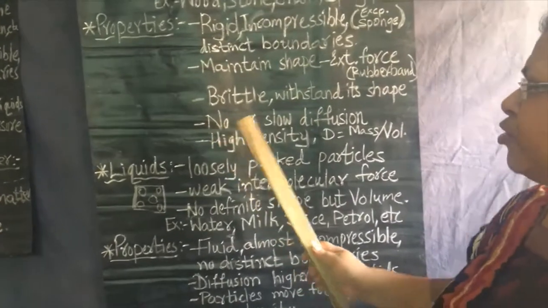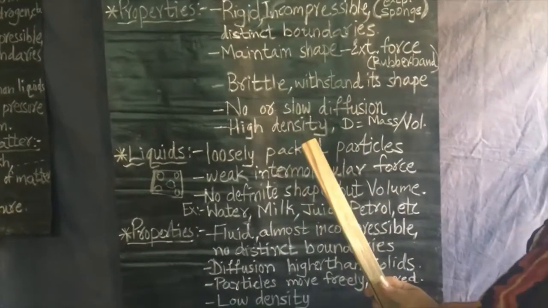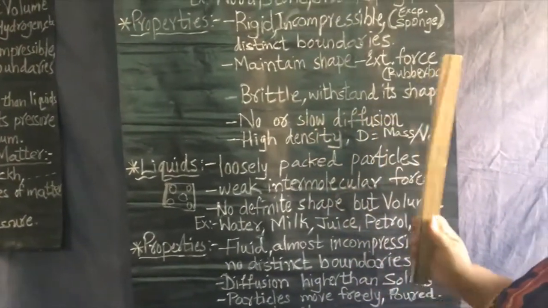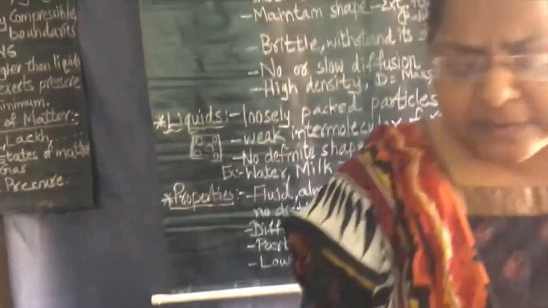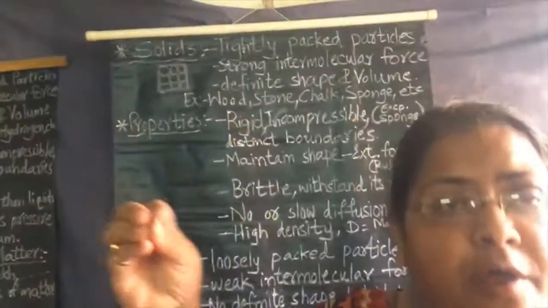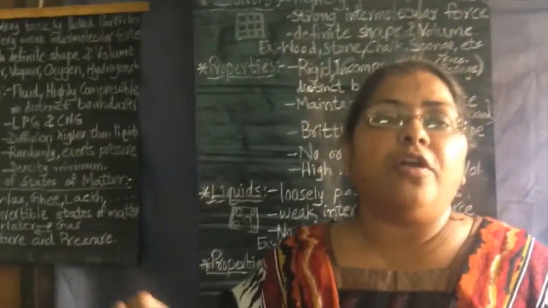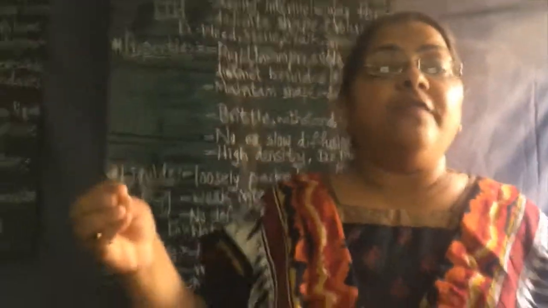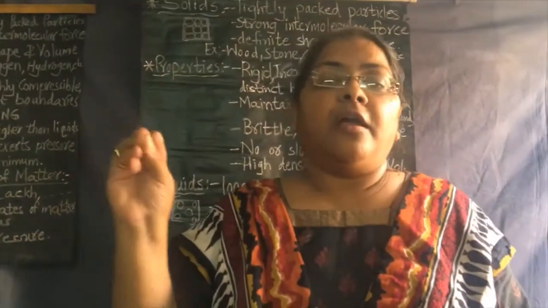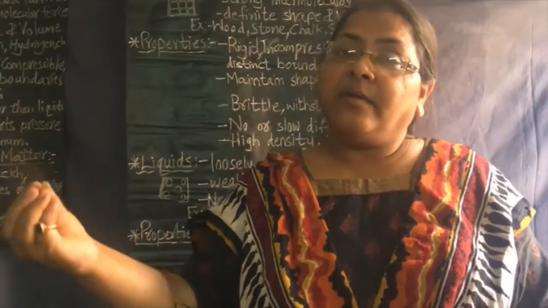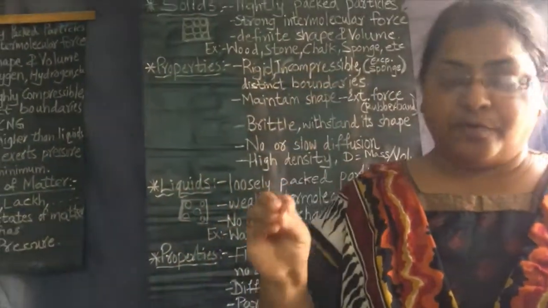Here one more is there. Solids undergo no diffusion or sometimes very slow diffusion. No diffusion. Some of the solids, even if we pour them in the water, will not mix by their own, or even on stirring also. That means they do not undergo any diffusion, and some undergo a slow diffusion.